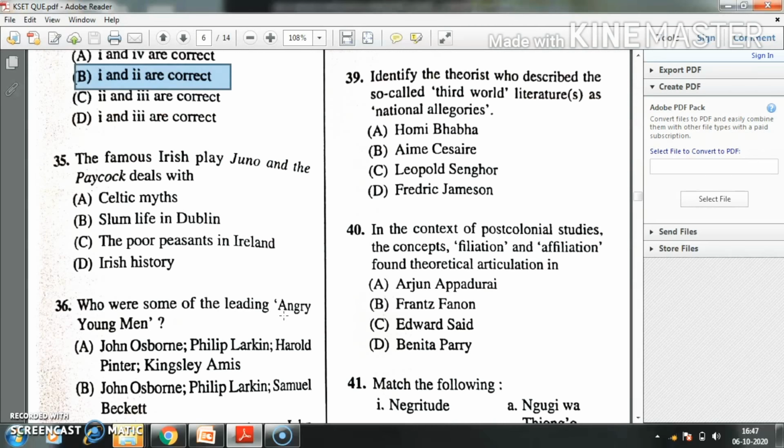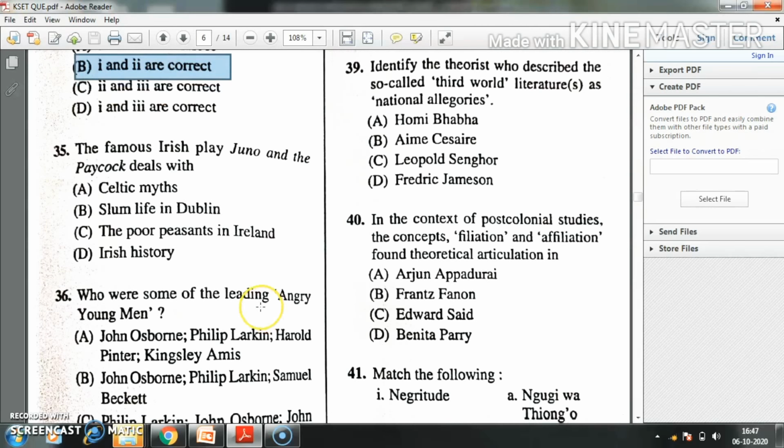Question number 35. The famous Irish play Juno and the Paycock deals with dash. Option A, Celtic myths. Option B, slum life in Dublin. Option C, the poor peasants in Ireland. Option D, Irish history. Here the right answer is option B, the slum life in Dublin.